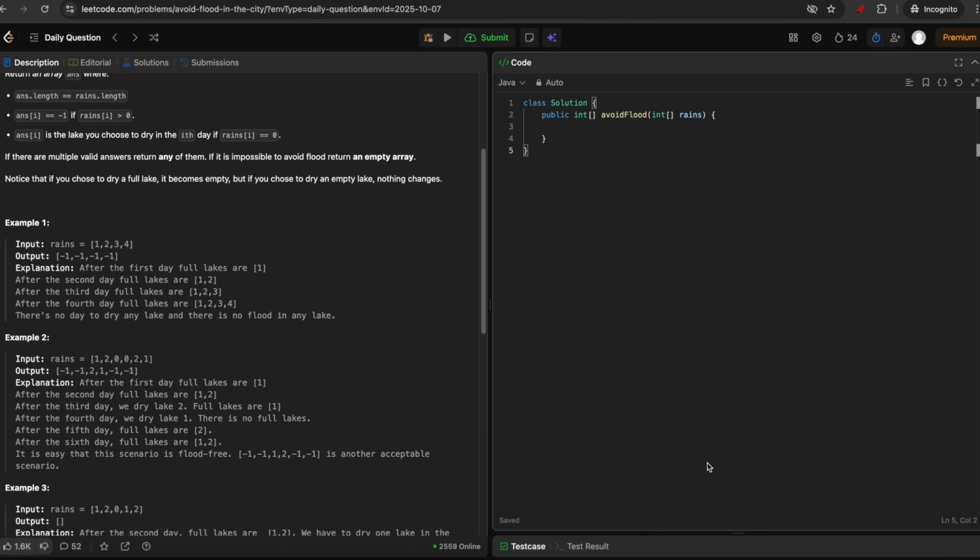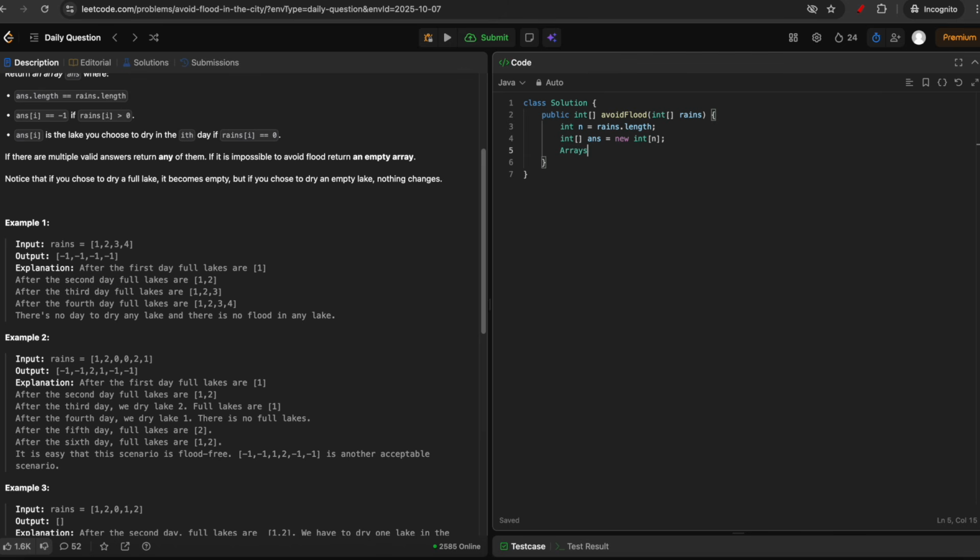Now let's quickly code it. So first let me take an int array, range.length, and also an answer. Its size will be the same as the range. So initially I can just fill the answer with all -1, because if it is a rainy day, then on that day we just have to return -1.